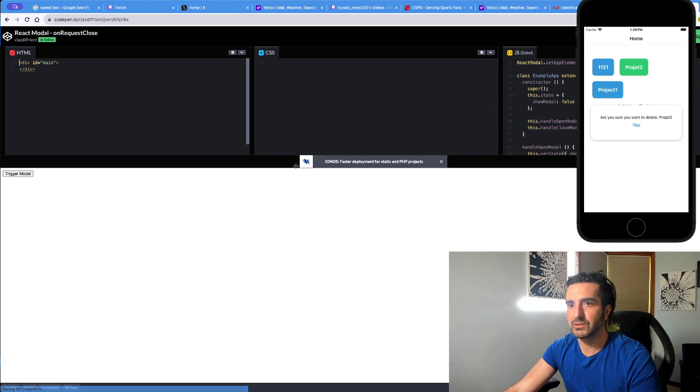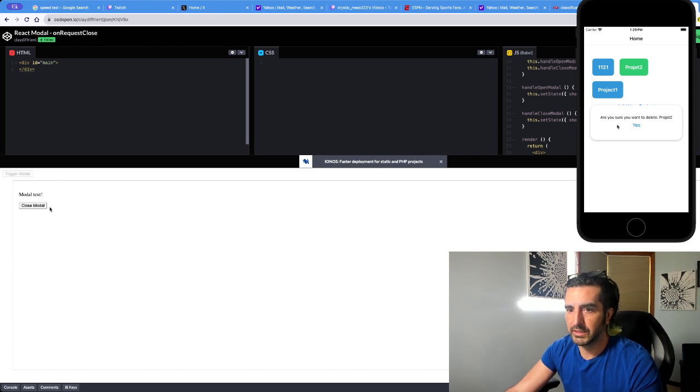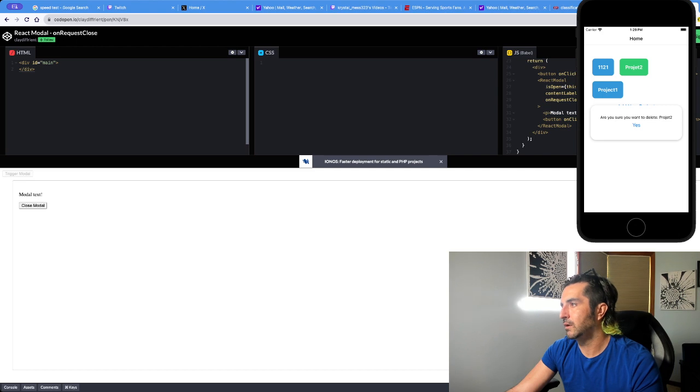Let's look at the on request close. This is probably a gnarly asset. Trigger modal. Modal tags. Yeah, but see, it has that close.